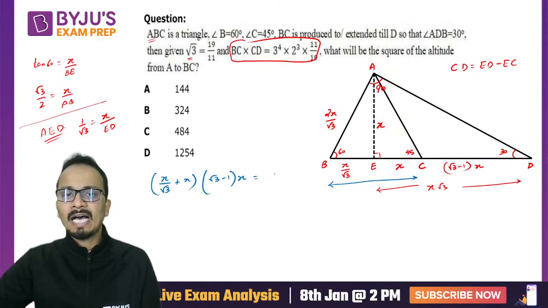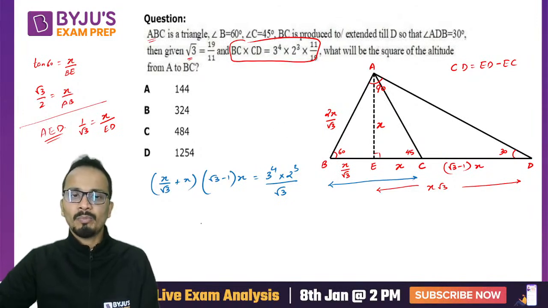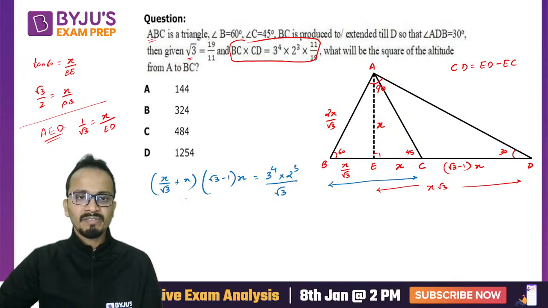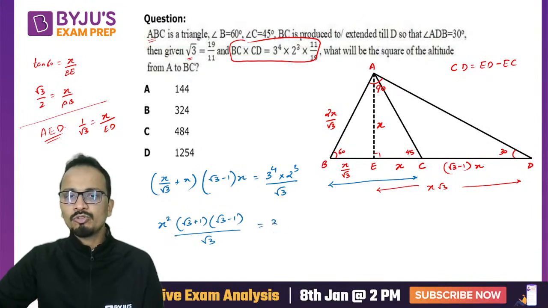And this is given as 3 raised to the power 4 into 2 cube upon root 3. I have written 11 upon 19 as 1 upon root 3. Now simplifying this, I'll get x square bracket root 3 plus 1 root 3 minus 1 whole divided by root 3, and that is equal to 3 raised to the power 4 into 2 cube upon root 3.